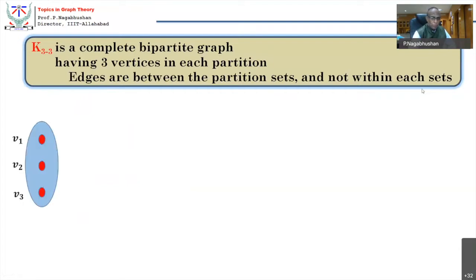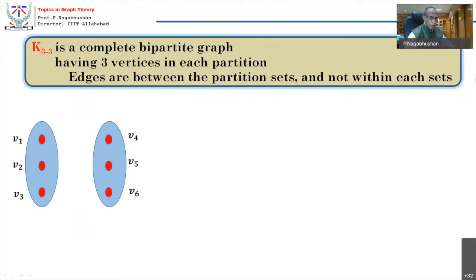Okay, let us see. One set has 3 vertices, another set has 3 vertices. Let us see how many edges can be possible. Naturally, you know that there must be 9 edges. This is mapped into 3, this is mapped into 3, this is mapped into 3, a total of 9 edges. That is the complete graph, and that is Kuratowski's second graph. Kuratowski's first graph is the complete graph of 5 vertices. Kuratowski's second graph is the complete bipartite graph of 3 and 3 vertices.